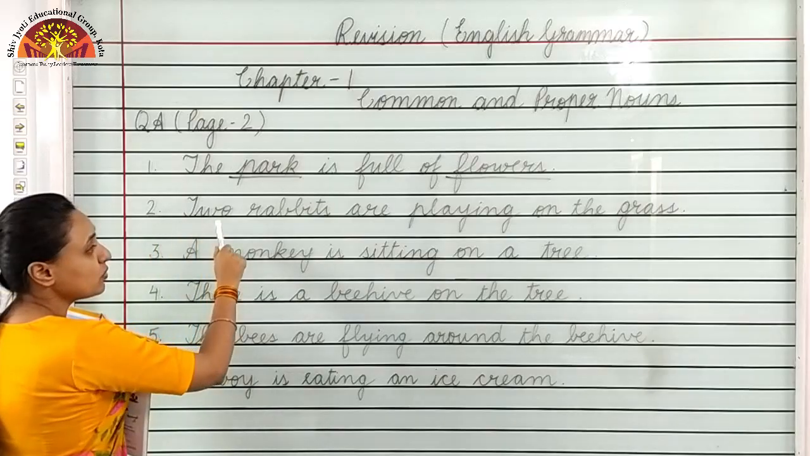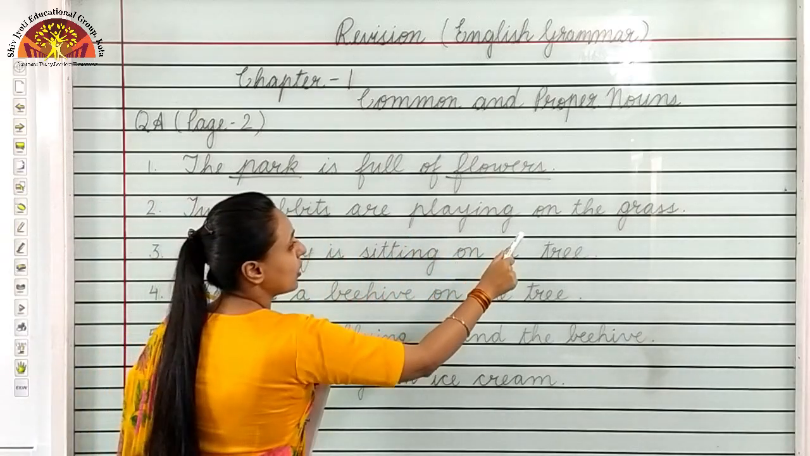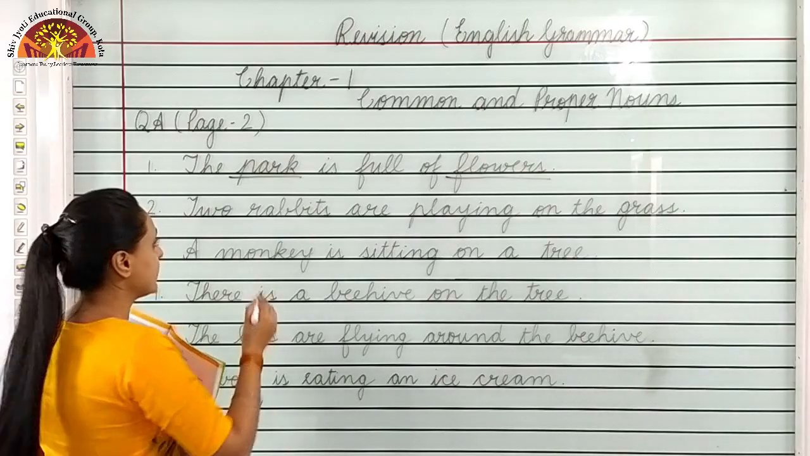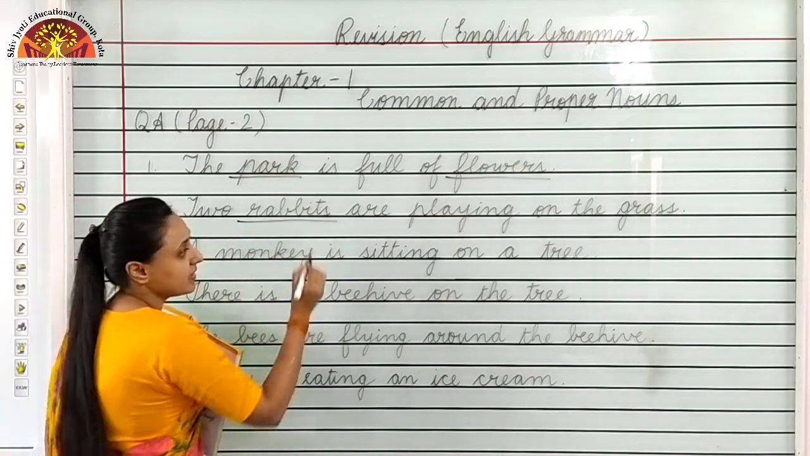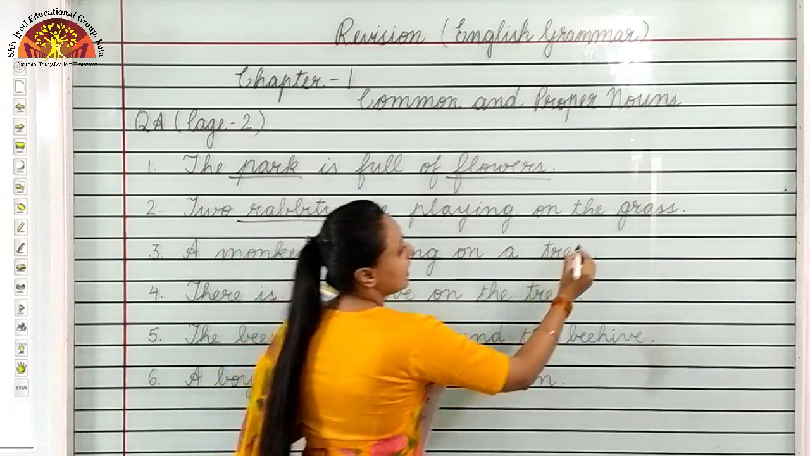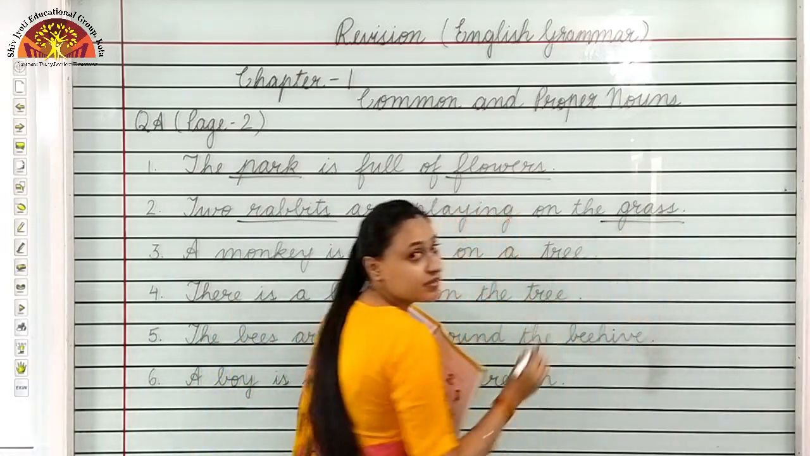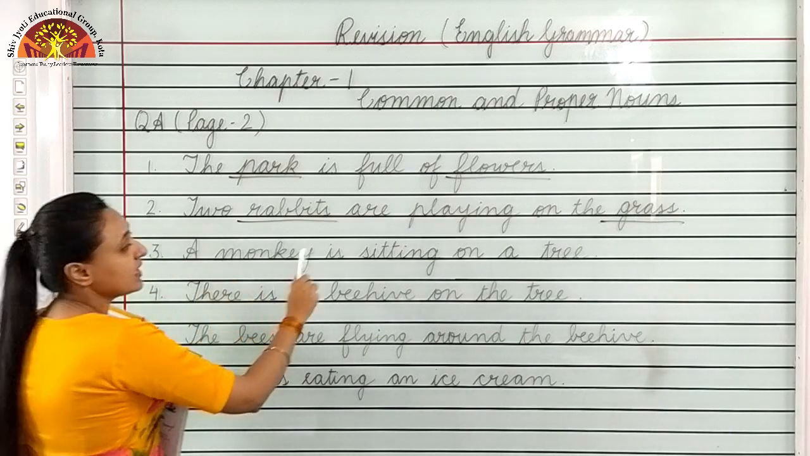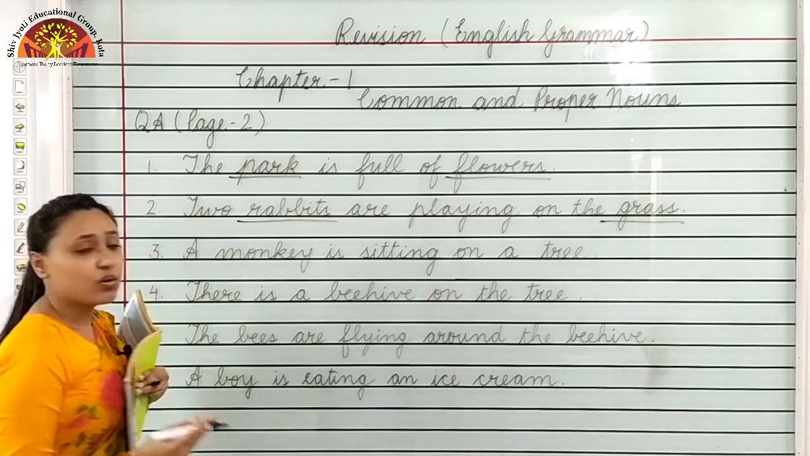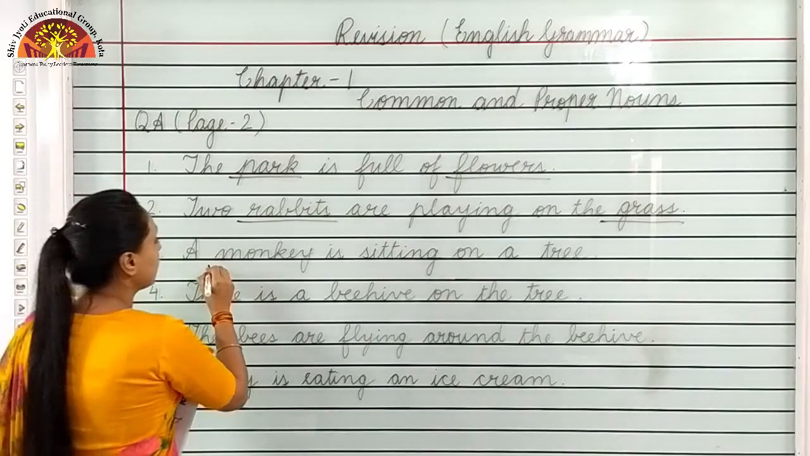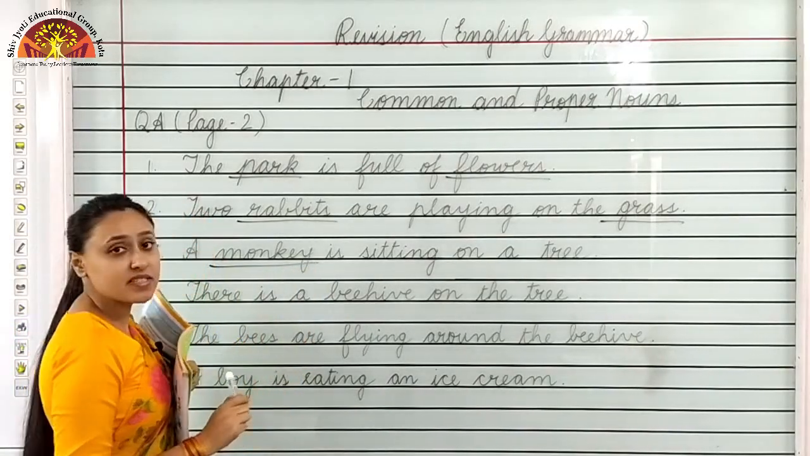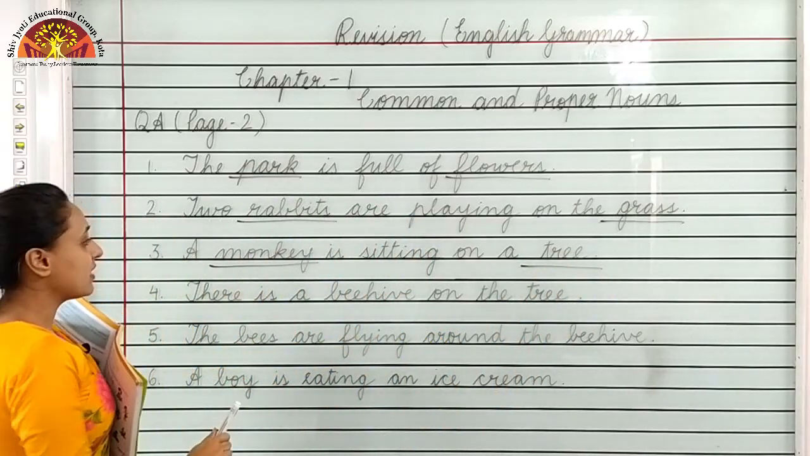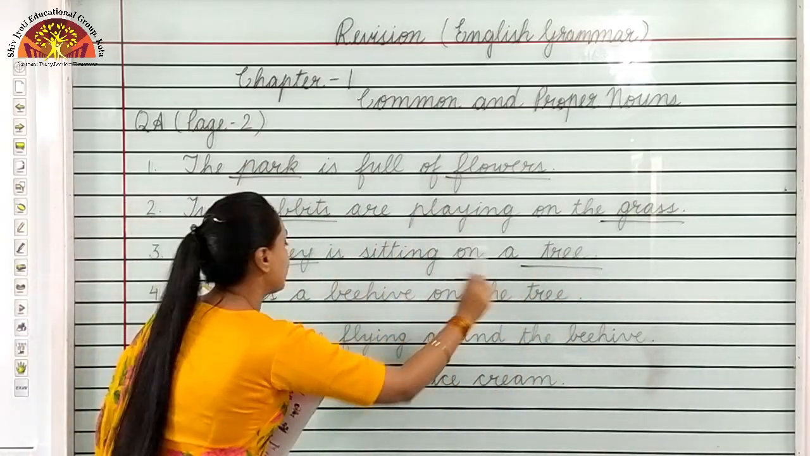Number 2, two rabbits are playing on the grass. So here, who are playing? Two rabbits. Rabbit is the name of an animal. And grass, grass is a plant grown on the ground. Okay? Number 3, a monkey is sitting on a tree. Who is sitting on a tree? Monkey. And where is the monkey sitting? On a tree. So naming words are monkey and tree.